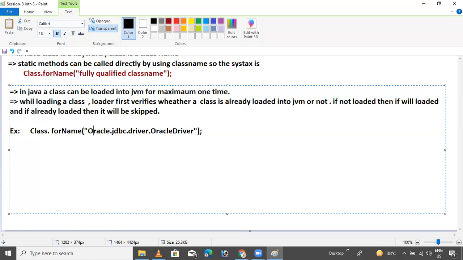When the JVM recognizes this line, it first verifies whether this class exists or not. With forName, I want to load one more class: oracle.jdbc.driver.OracleDriver. OracleDriver, that's it.